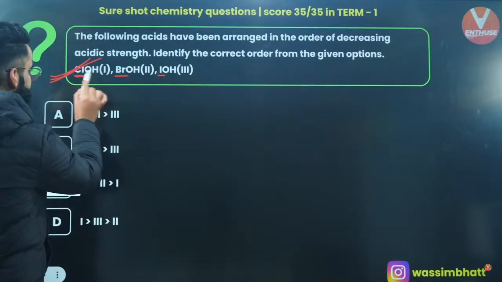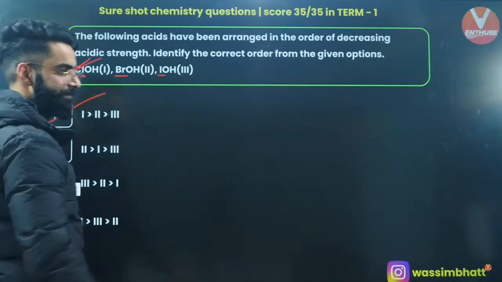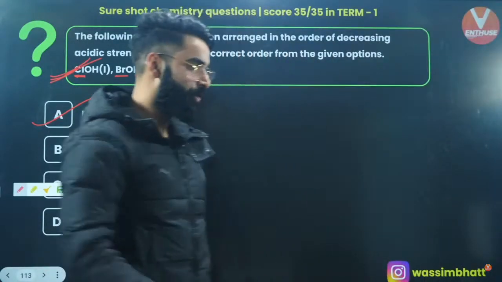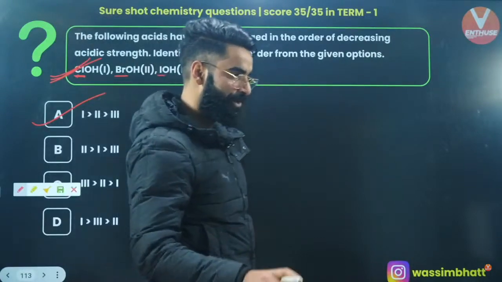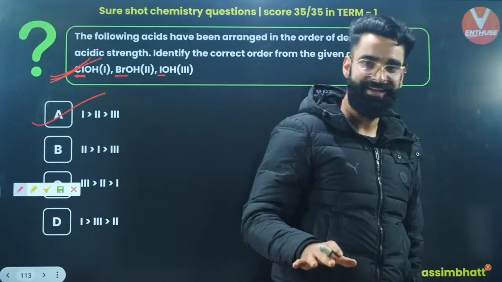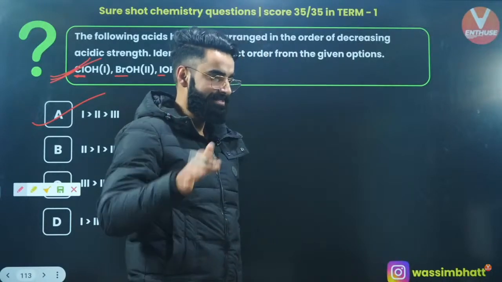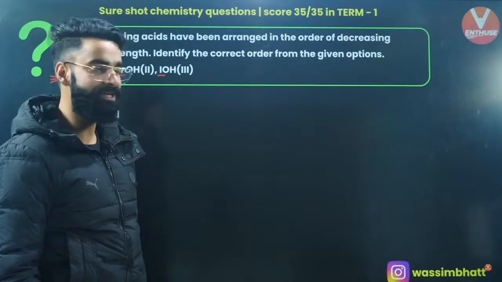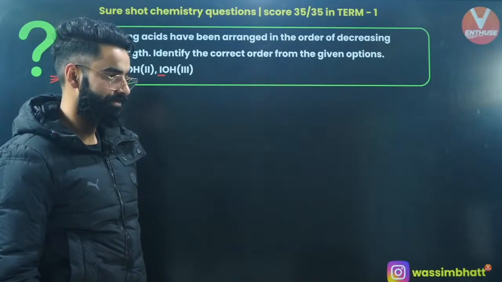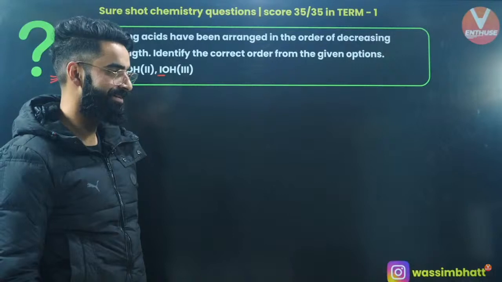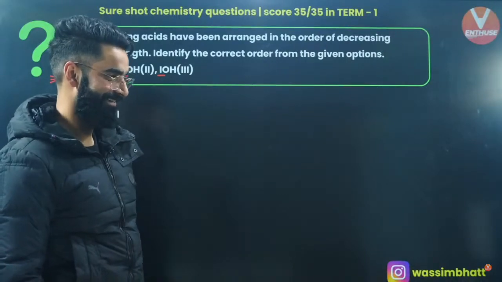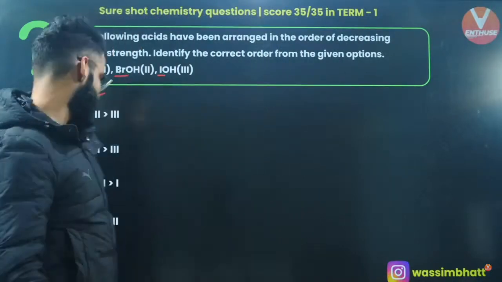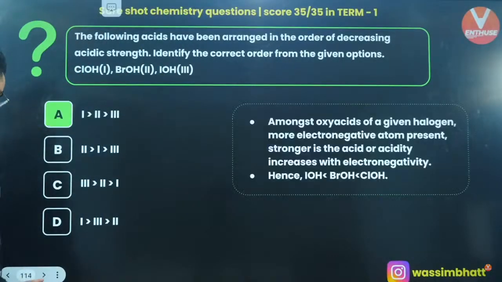So first, second, third, decreasing order. Correct? You want me to move slow, or you are liking the speed? If you want me to go slow, I can slow myself. What do you want? I'm asking you. Speed up? Super fast? Okay, I can see the majority of the students are saying super fast, so let's jump into super fast speed.